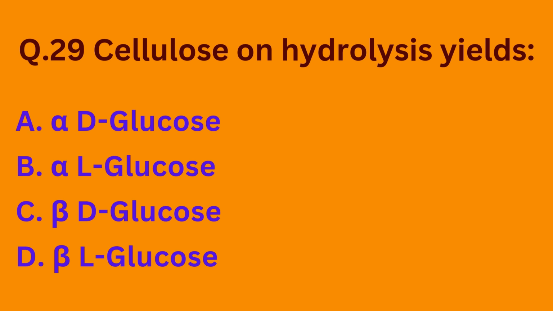Question number 29. Cellulose on hydrolysis yields option A alpha D glucose, option B alpha L glucose, option C beta D glucose, option D beta L glucose. So cellulose on hydrolysis gives beta D glucose. So the correct option is option C.